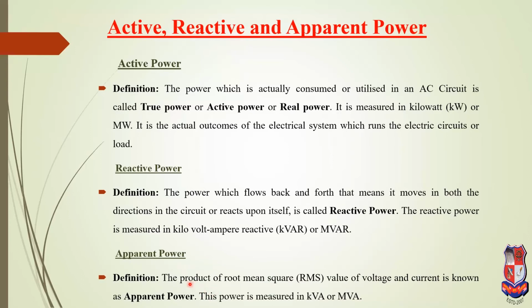Apparent power. The product of the root mean square of voltage and current is known as apparent power. That means the product of the RMS value of voltage and the RMS value of current is the apparent power. This power is measured in kVA or MVA. Active power is the power actually consumed by the load. Reactive power is the power that, over the full cycle, sums to zero. And apparent power is the combination of the active and reactive power.